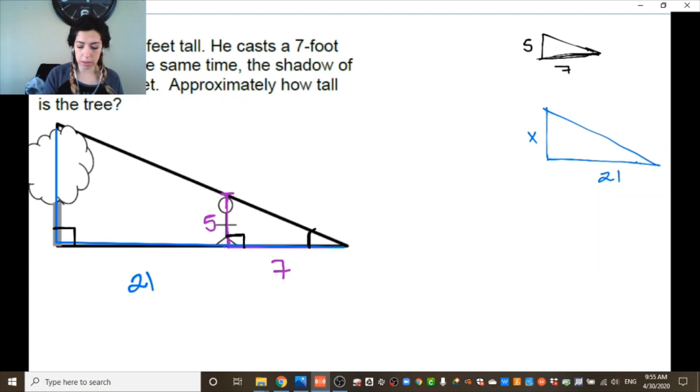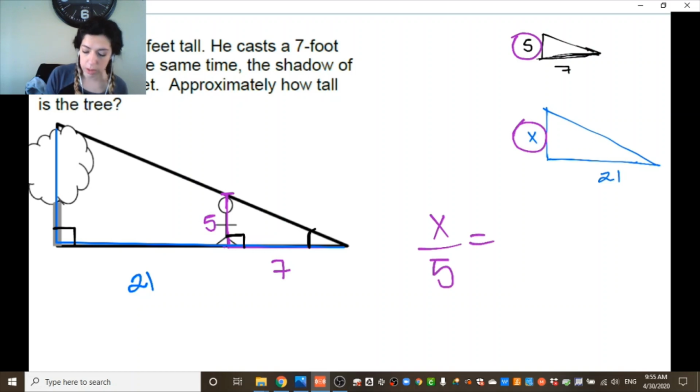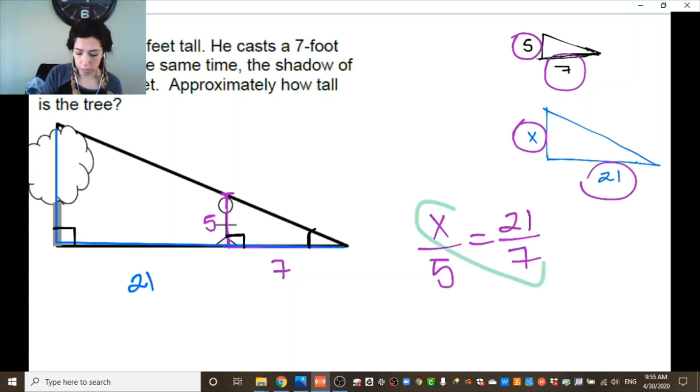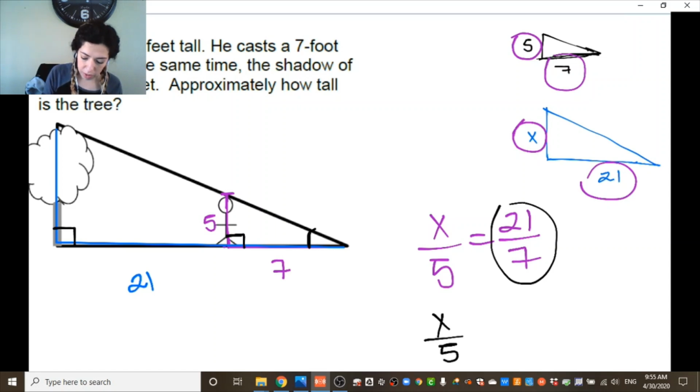In this case, if I decide to go with the first method and I am doing the relationship between the two triangles, I can say, well, x divided by 5, these two sections are the corresponding sides. It's going to be the same thing as taking 21 and dividing it by 7. Okay, if you want to cross multiply, here you can use any method. The method that I would rather use in here is 21 divided by 7 is 3. So x divided by 5 equals 3.